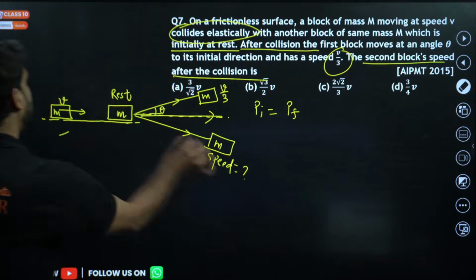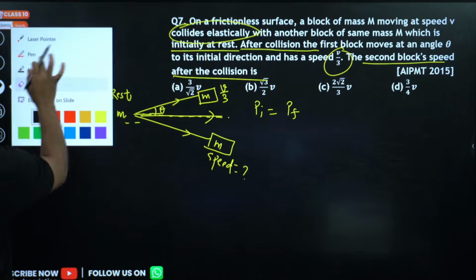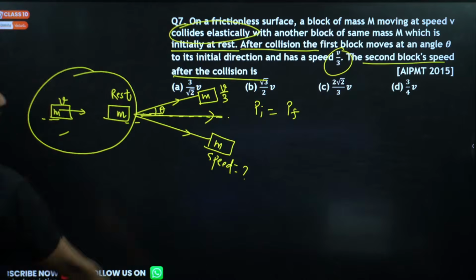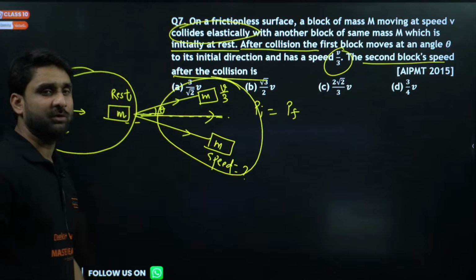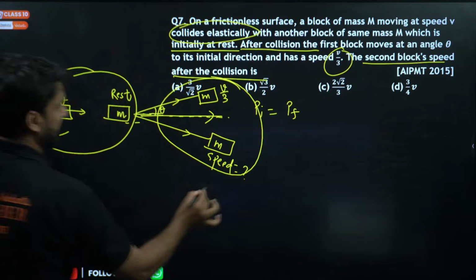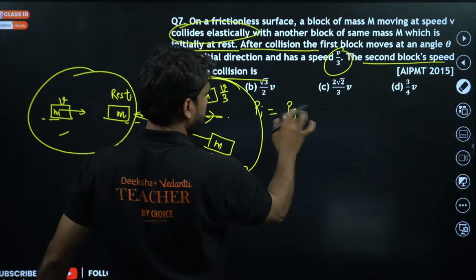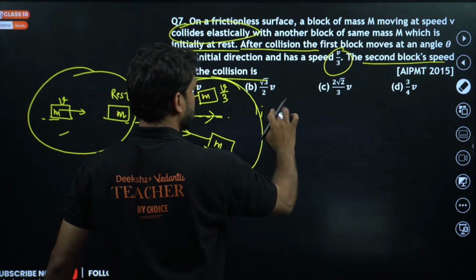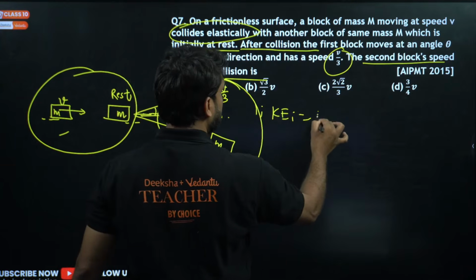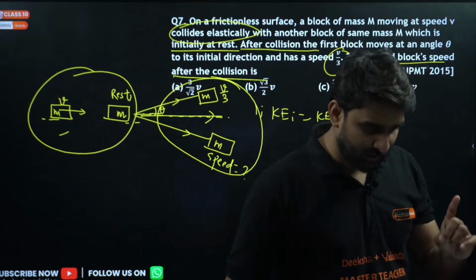See, my dear champion, the kinetic energy of this system, I have used eraser. The kinetic energy of this system before collision will be equal to kinetic energy of the system after collision. Simple. So, half mv square, the initial kinetic energy. Instead of writing momentum, we can write here kinetic energy. So, kinetic energy initial is equal to kinetic energy final. Now do the mathematical calculation.